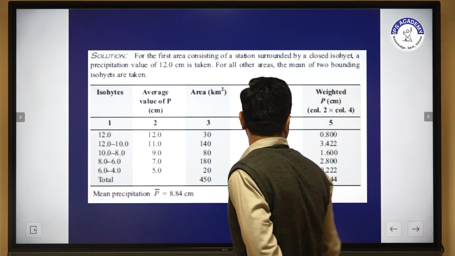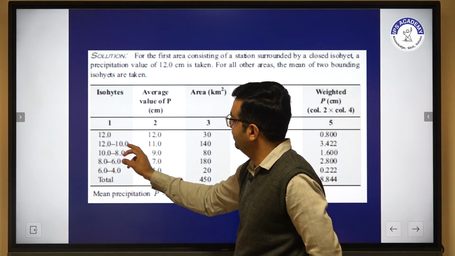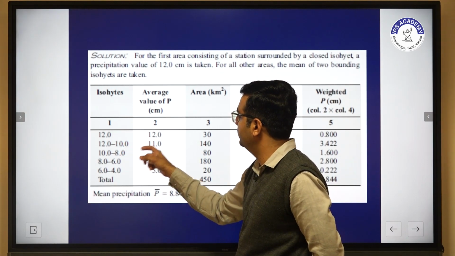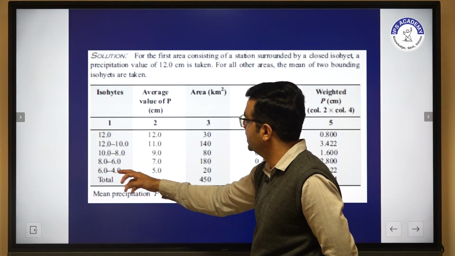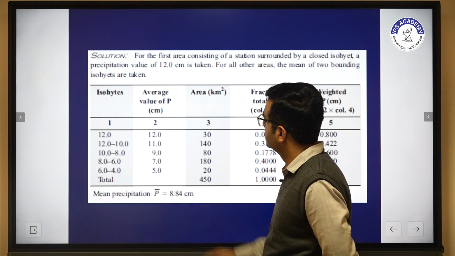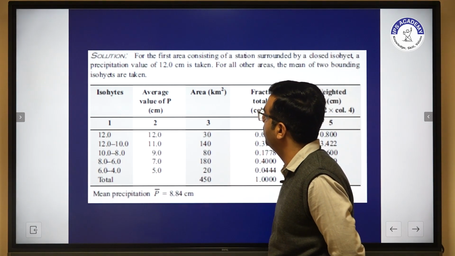So initially we take 12, and then after that we take averages. 12 plus 10 divided by 2 is 11, 10 plus 8 divided by 2 is 9, 8 plus 6 divided by 2 is 7, 6 plus 4 divided by 2 is 5. So in this column we determine the average value of P.